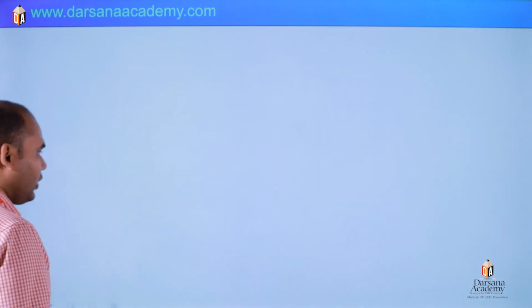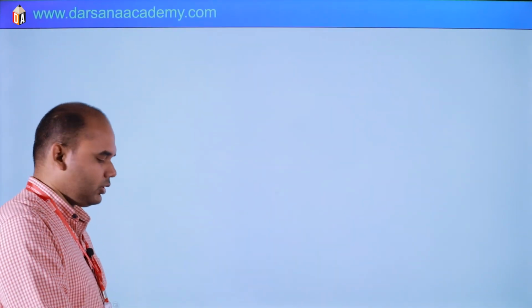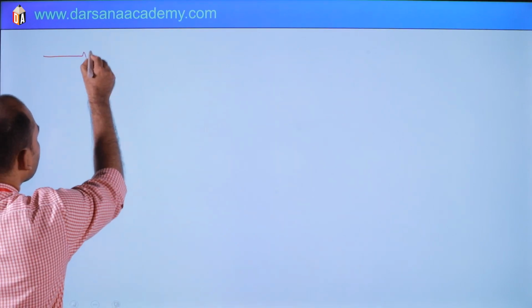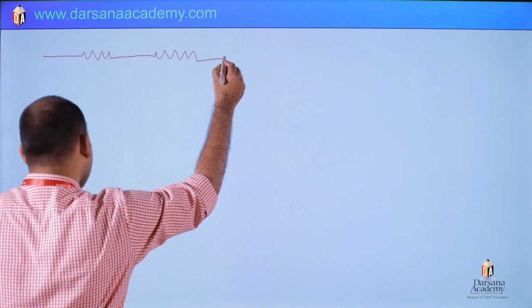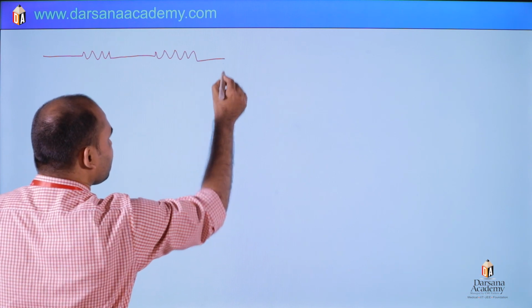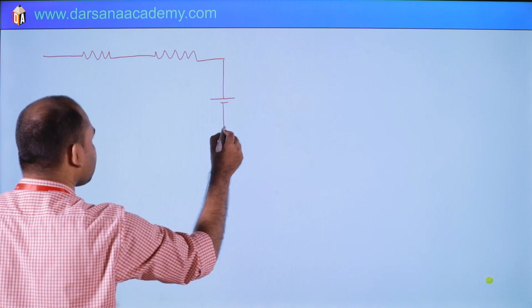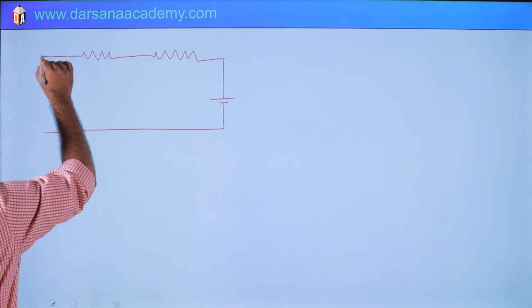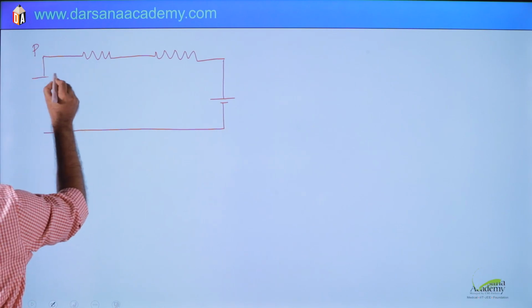First figure: I am looking at the paper for the question figure. So first condition: this is the first resistor, then the second one, and one battery is here. Then we will consider point P. So this is point P, and another battery is there.